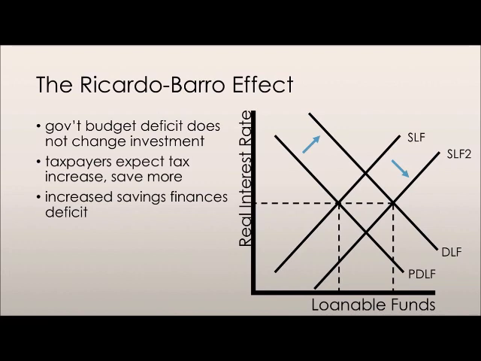And so what happens is that firms, because the real interest rate hasn't changed, still demand the same amount of loanable funds. They're still going to be on that private demand for loanable funds curve, but because the interest rate is the same, they're still going to be demanding the same quantity of loanable funds to finance their investment.